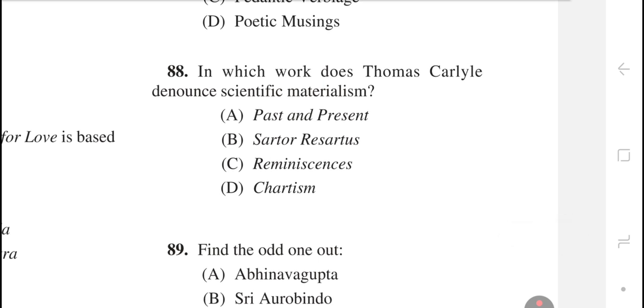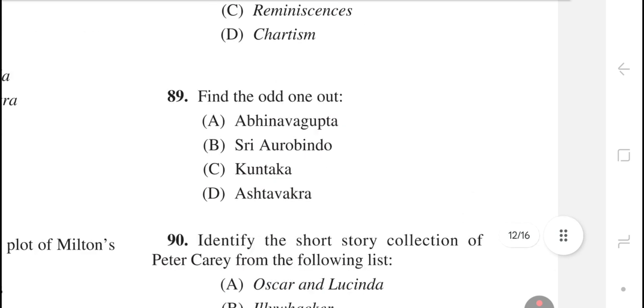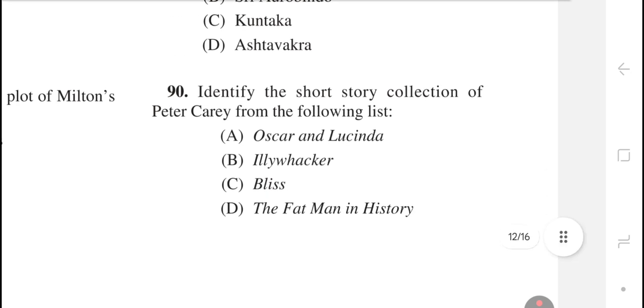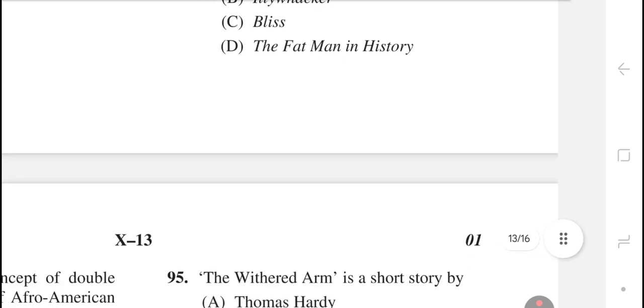Question number 88. In which work does Thomas Carlyle denounce scientific materialism? The right answer is option number B, Sartor Resartus. Question number 89. Find the odd one out. The right answer is option number D, Ashtavakra. Question number 90. Identify the short story collection of Peter Carey from the following list. The right answer is option number D, The Fat Man in History.